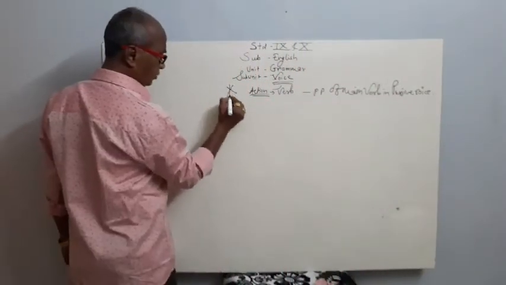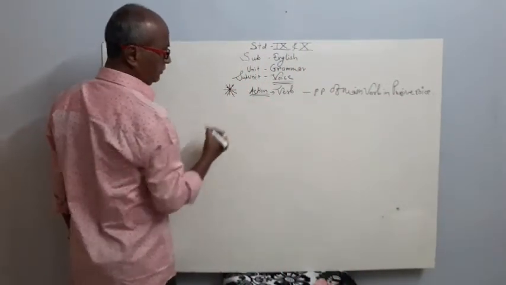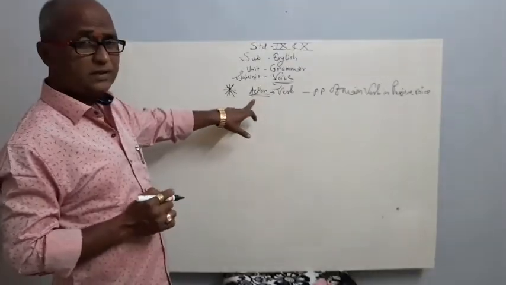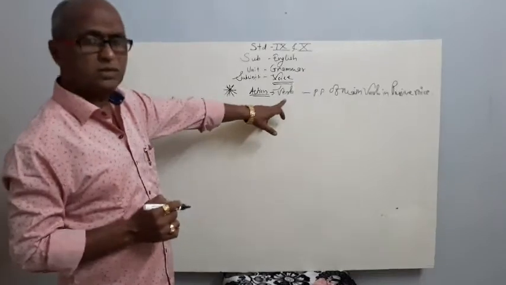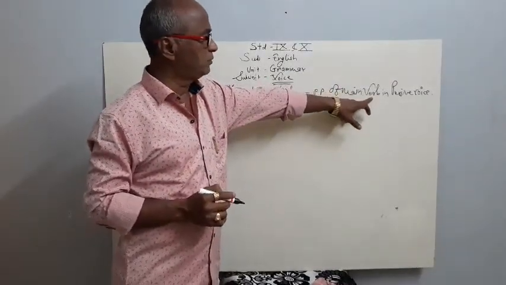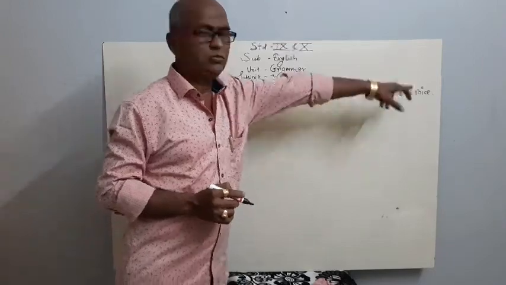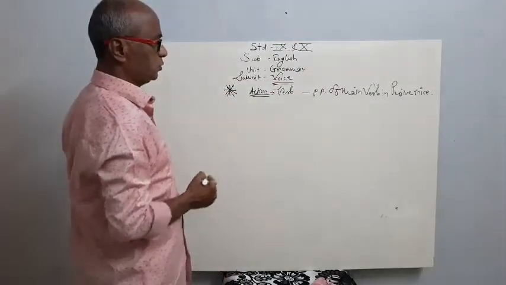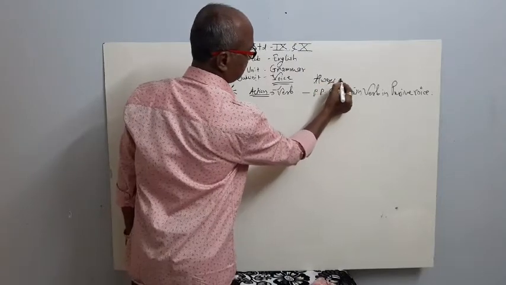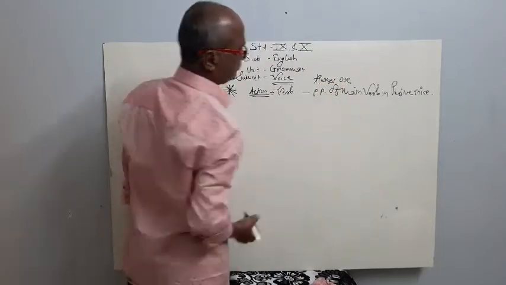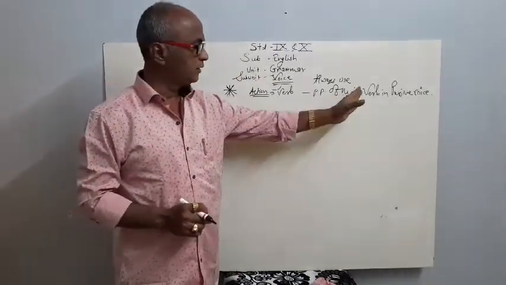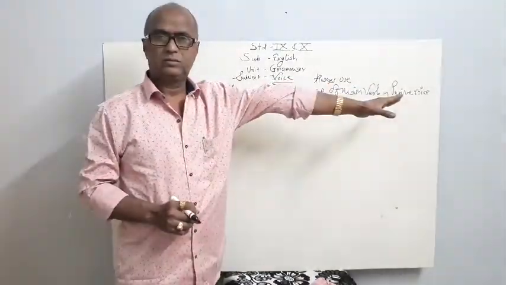It is very important to remember. It is about the action, that means about the verb. Always use the past participle of the main verb in the passive voice.